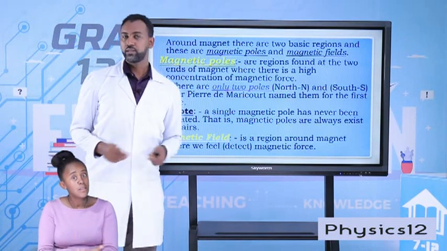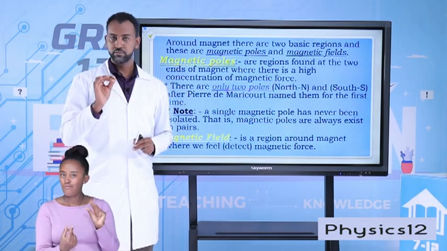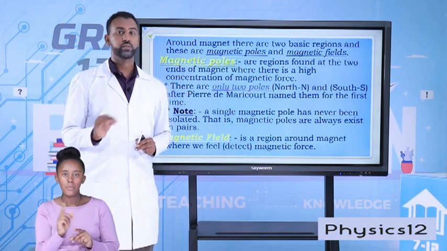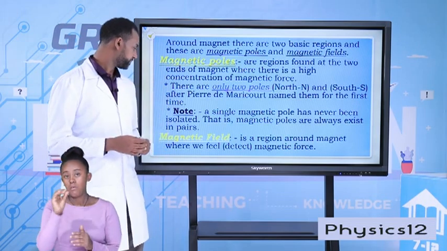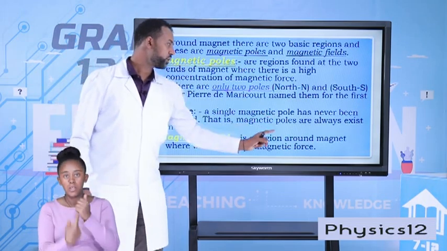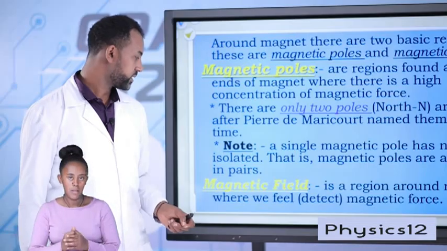These poles always exist in pair. There is no monopole. Always a magnet or a magnetic nature should exist with two poles, north and south pole. A single magnetic pole has never been isolated. It's impossible. So magnets always exist in pair.